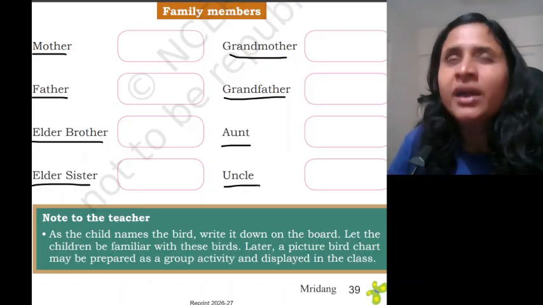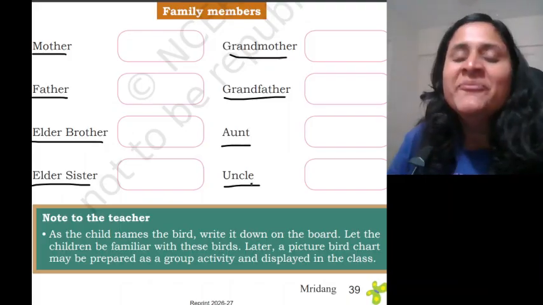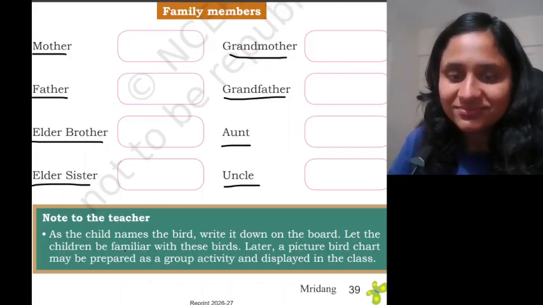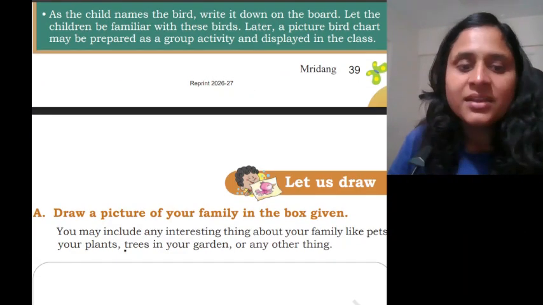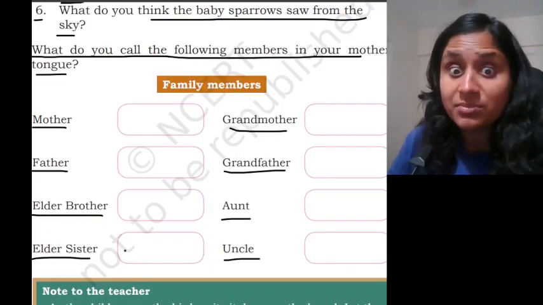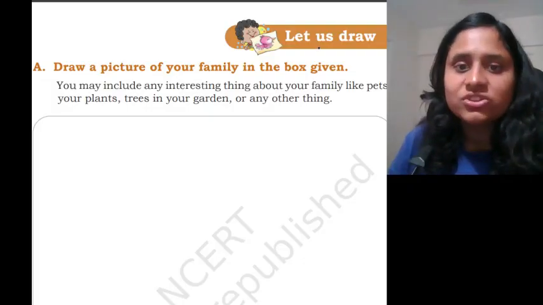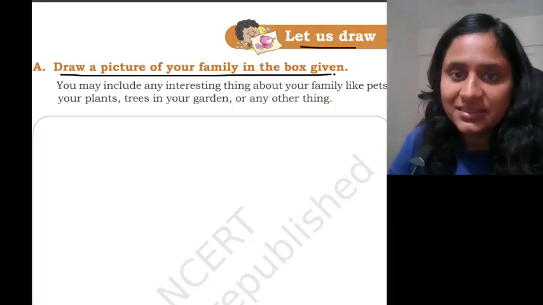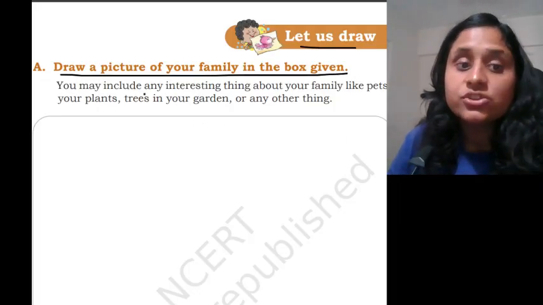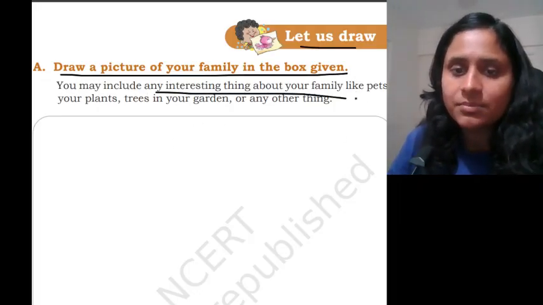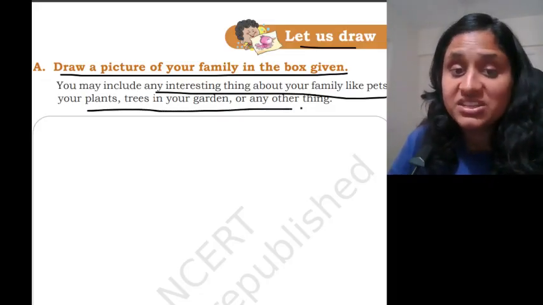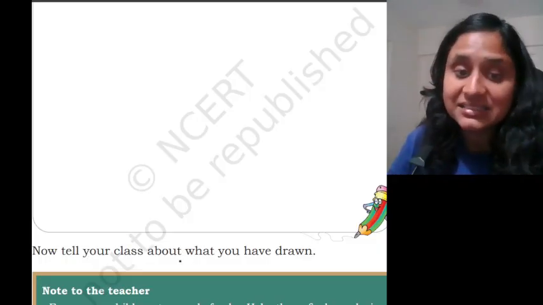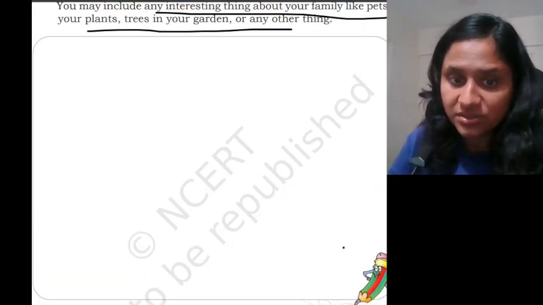I can call him Fufaji. It's a little funny, right? Fufaji or Mausaji. Okay. You also tell me what you call all these family members in your language, right? So now, let us draw. Draw a picture of your family in the box given. You may include any interesting thing about your family like pets, plants, trees in your garden or any other thing. You do this yourself and tell me in the next class about what you have drawn.